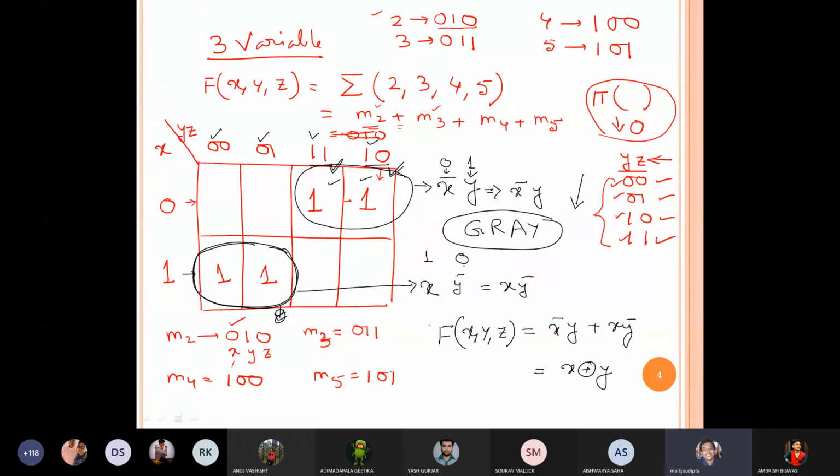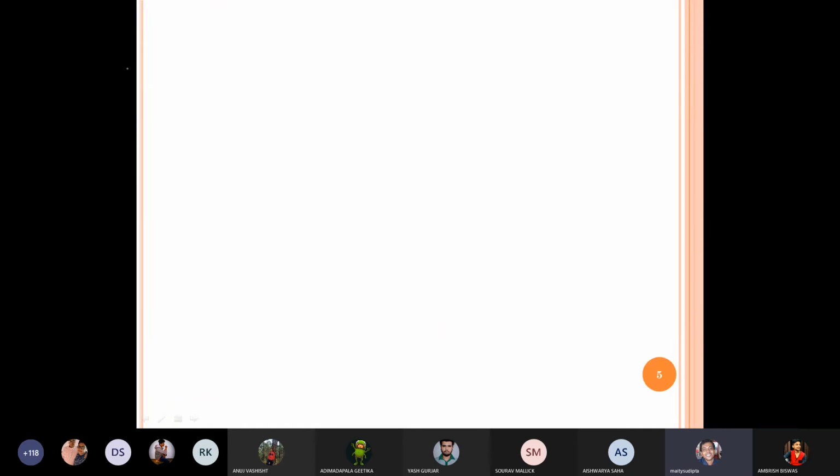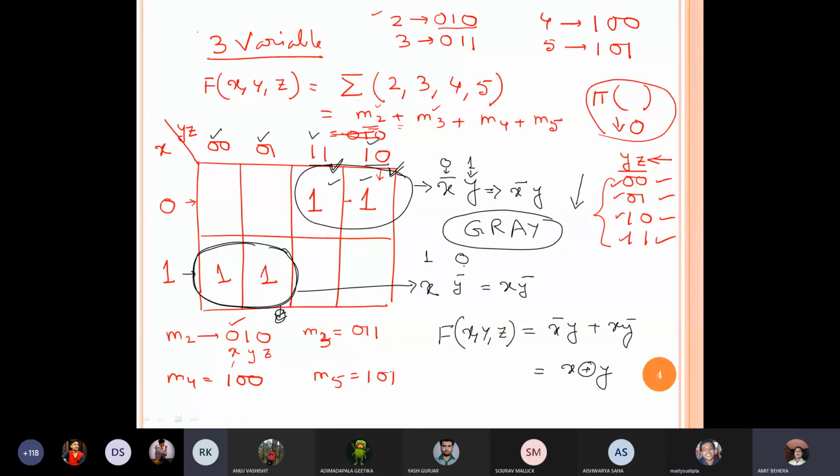So can we go to the next example? Sir, a doubt in the previous one. We take 1 in Y as 1 is common in both boxes. Sir, if we consider the first column and third column, we cannot consider them, since those are not adjacent boxes, right?